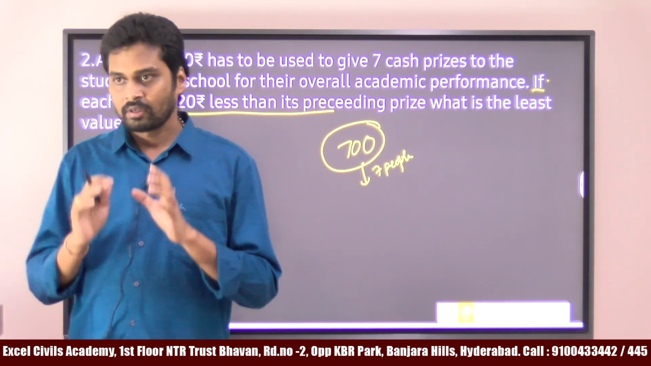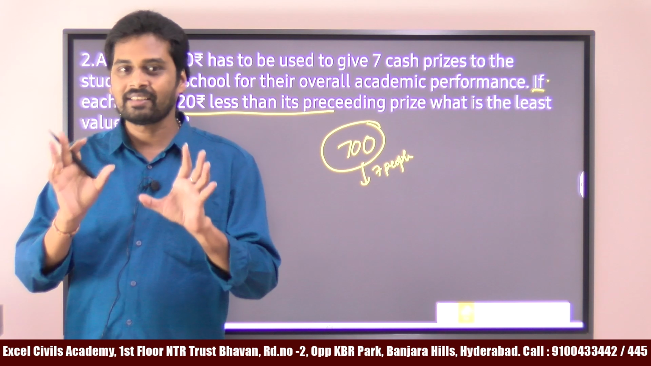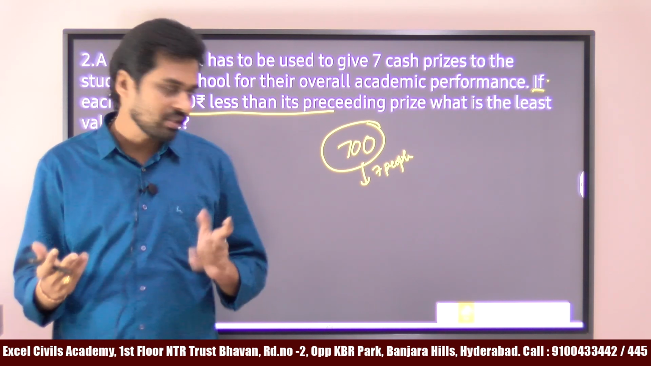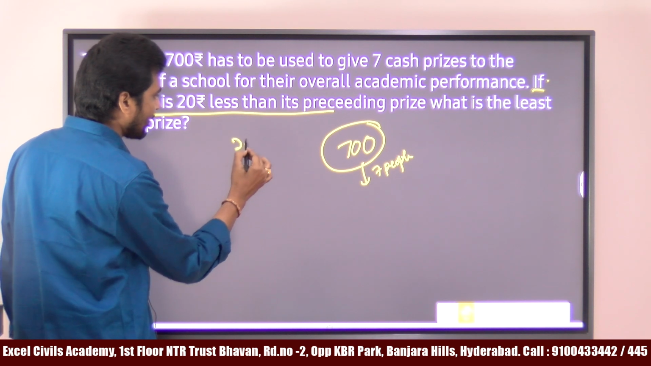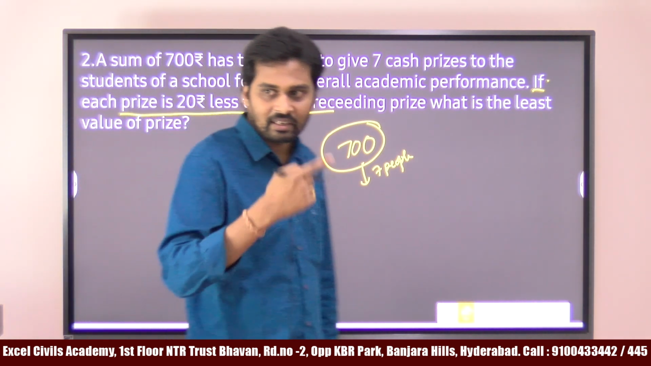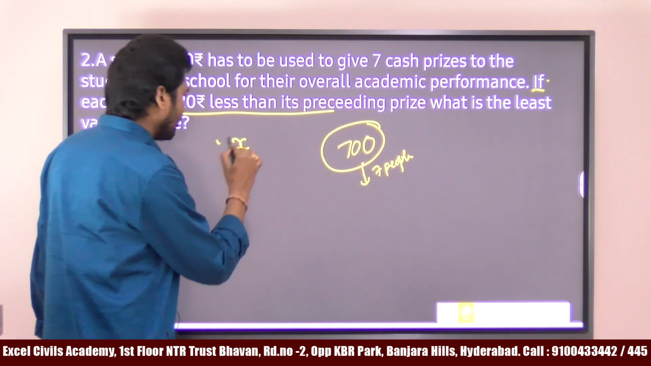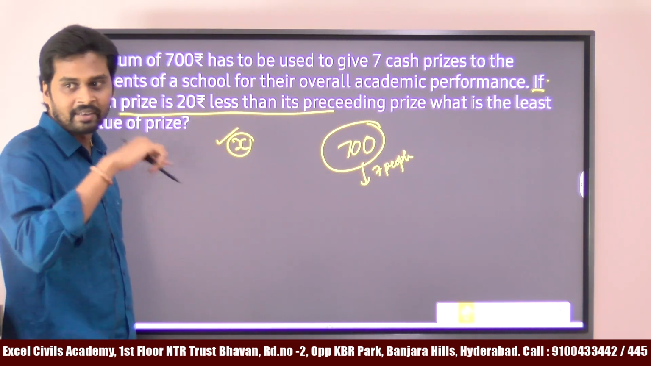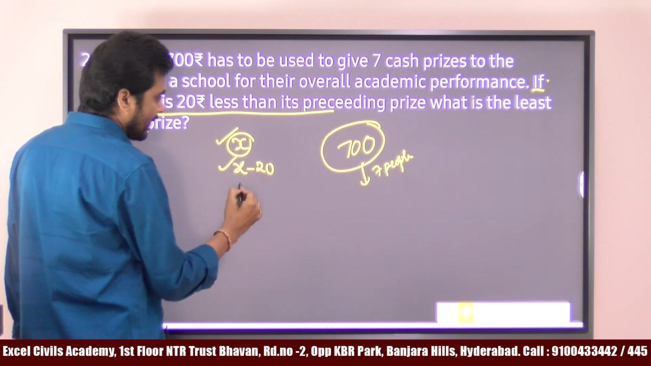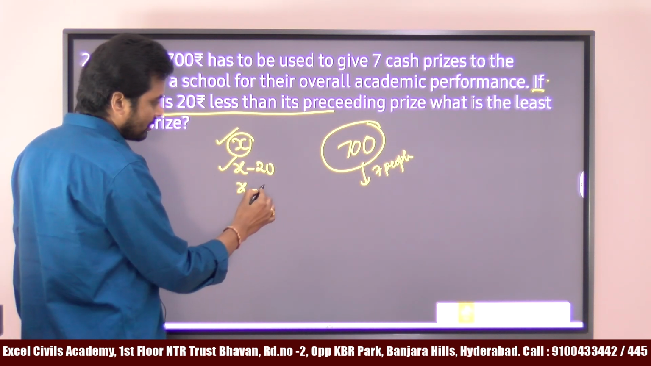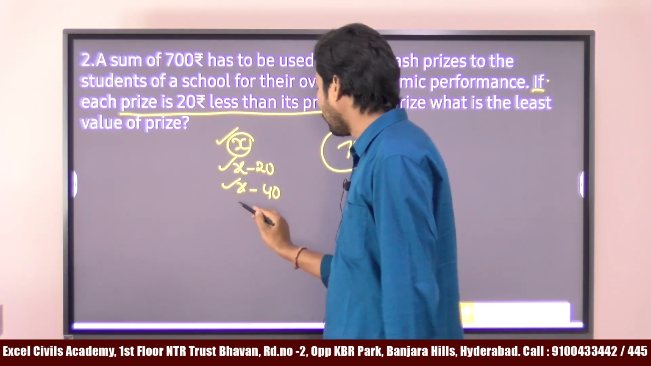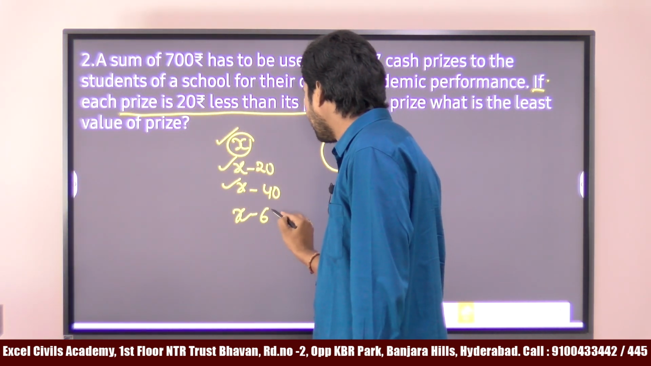So the initial value we don't know. See, in mathematics when you don't know any value, you can assume the value is x. Let's say that the value is x. From there onwards, 20 rupees less. If the first person has a prize of x rupees, the next person gets x minus 20, the next person x minus 40, because there is a 20 rupees difference, right? Next x minus 60.